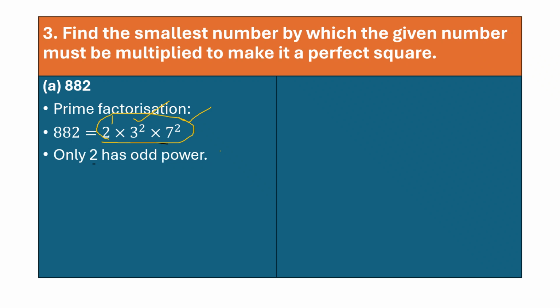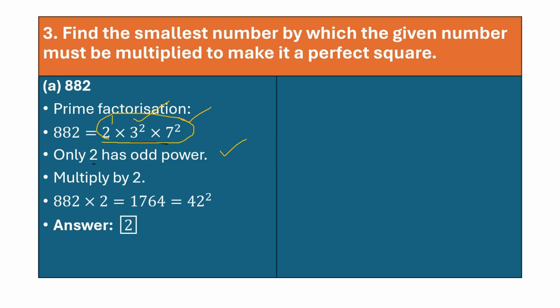That means 2 has odd power. Now what you're going to do? Multiply by 2. 882 will be multiplied by 2. So you get 1764, which is 42 square. So your answer will be 2. So 2 must be multiplied to make it a perfect square.